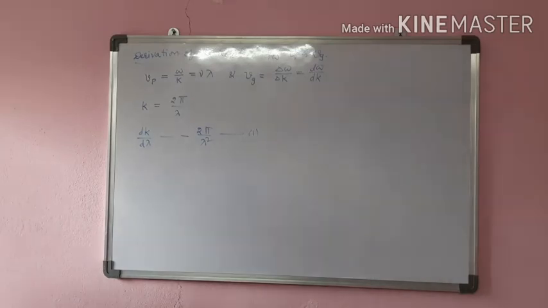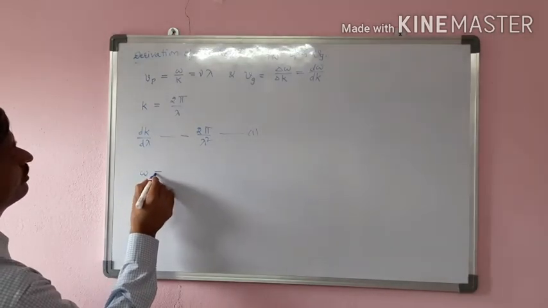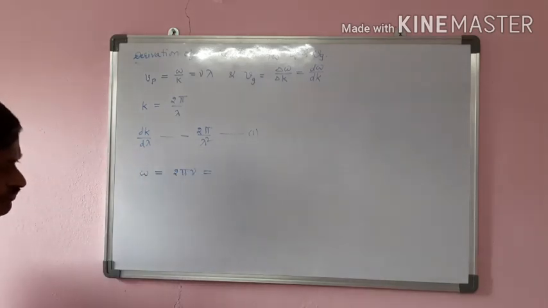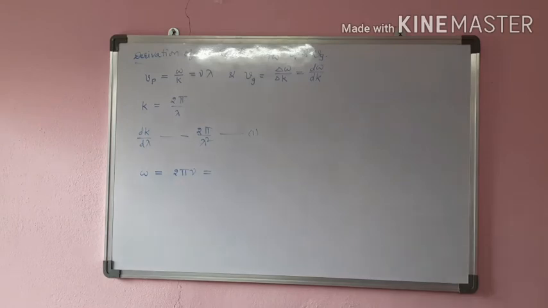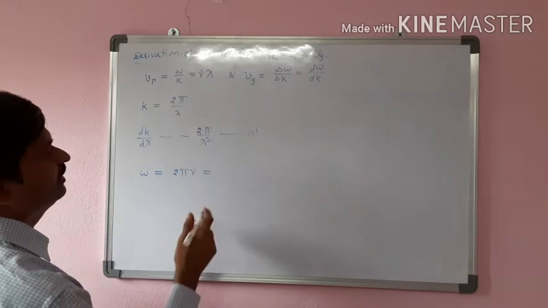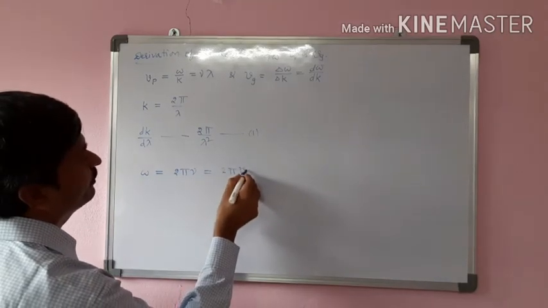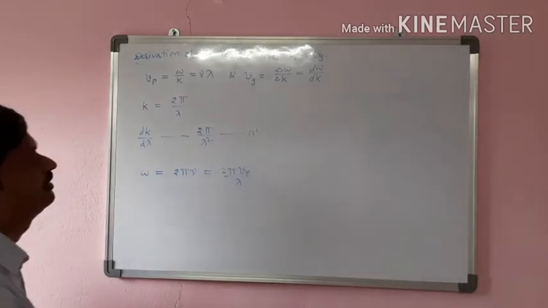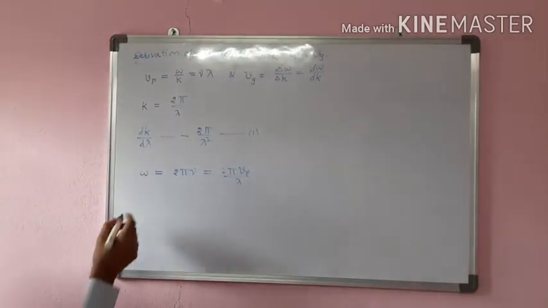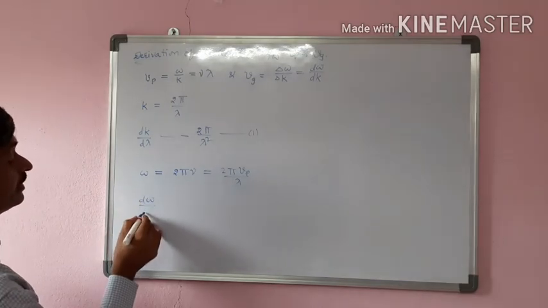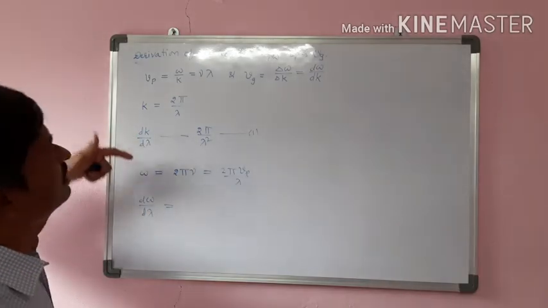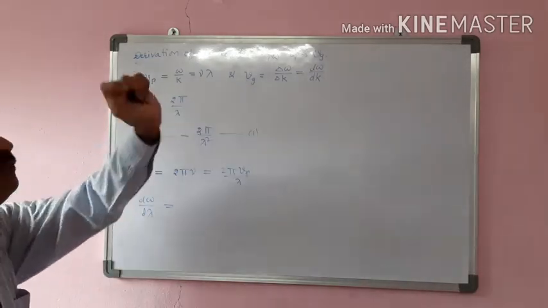Now let us go for the omega value. Omega is equal to 2 pi nu. Nu is equal to Vp by lambda, because Vp is equal to nu lambda. So omega is 2 pi into Vp by lambda. Now omega is converted in terms of lambda. Let us take d omega by d lambda; then if we take this division, we will get the group velocity.